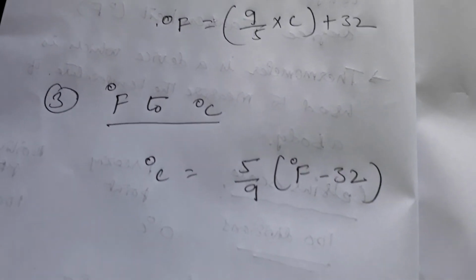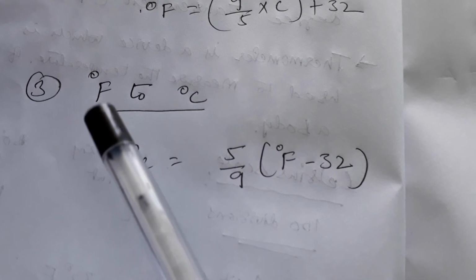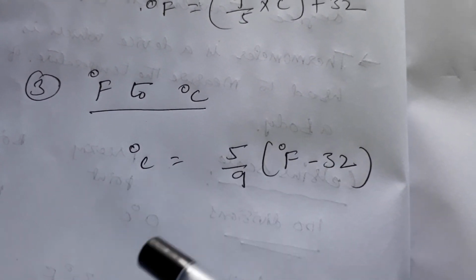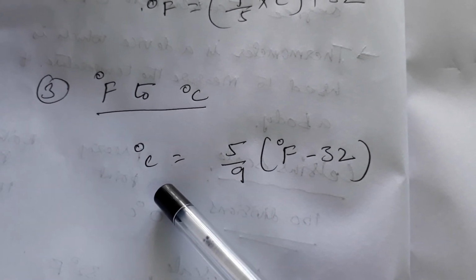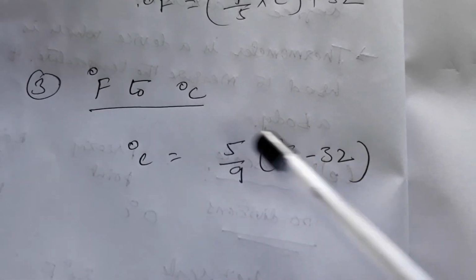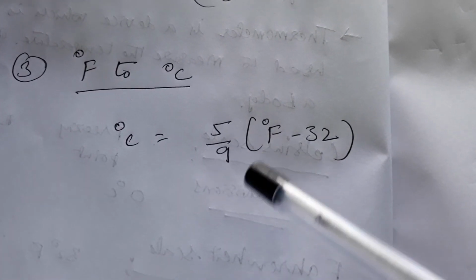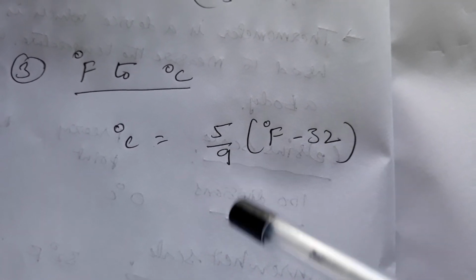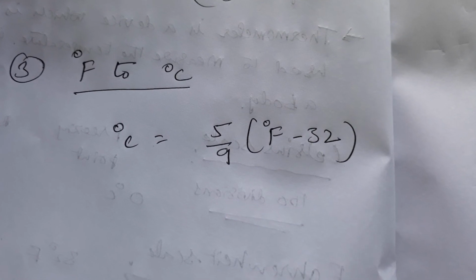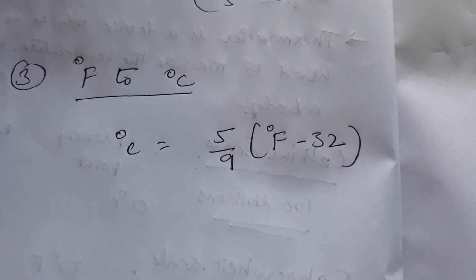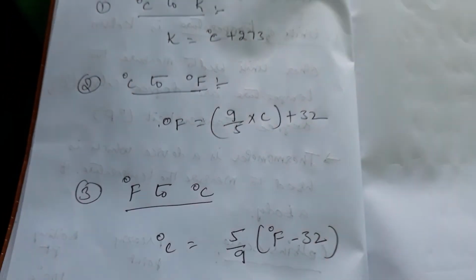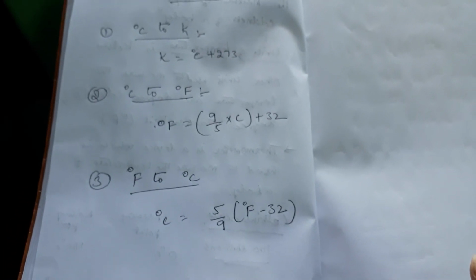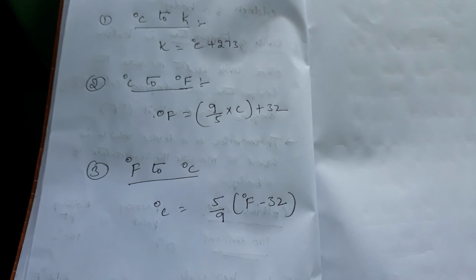Another formula: if you know Fahrenheit, how to convert into Celsius? To find Celsius from Fahrenheit, Celsius degrees is equal to 5 by 9 into Fahrenheit degrees minus 32. By using these three formulas, we can convert temperature from one form to another form.